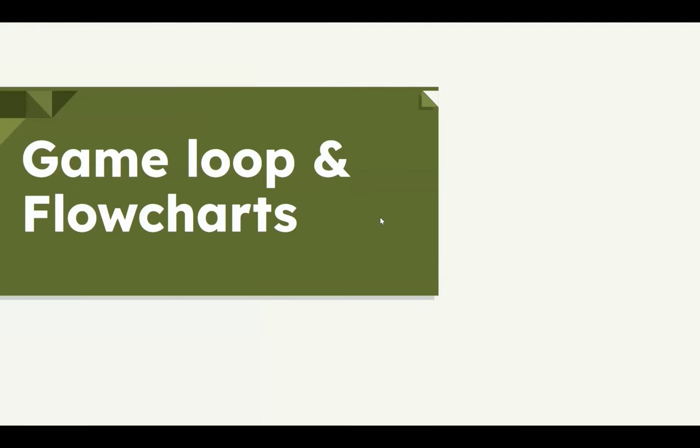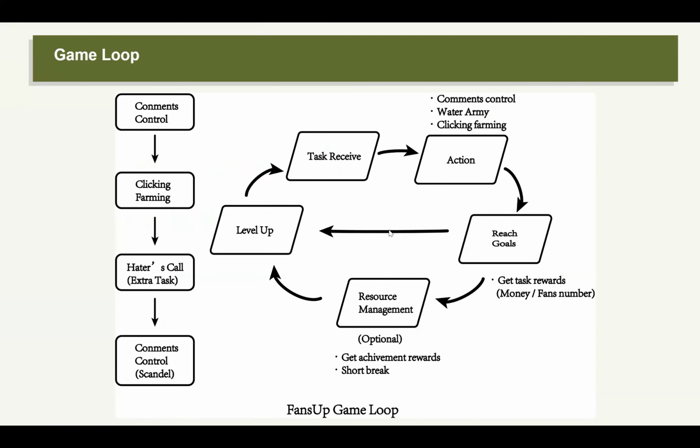So regarding the flow of the game, here's our flow chart. After we complete the major task, which is the live broadcast, the player is rewarded and then moves on to the next game loop until the end of all the broadcasting.